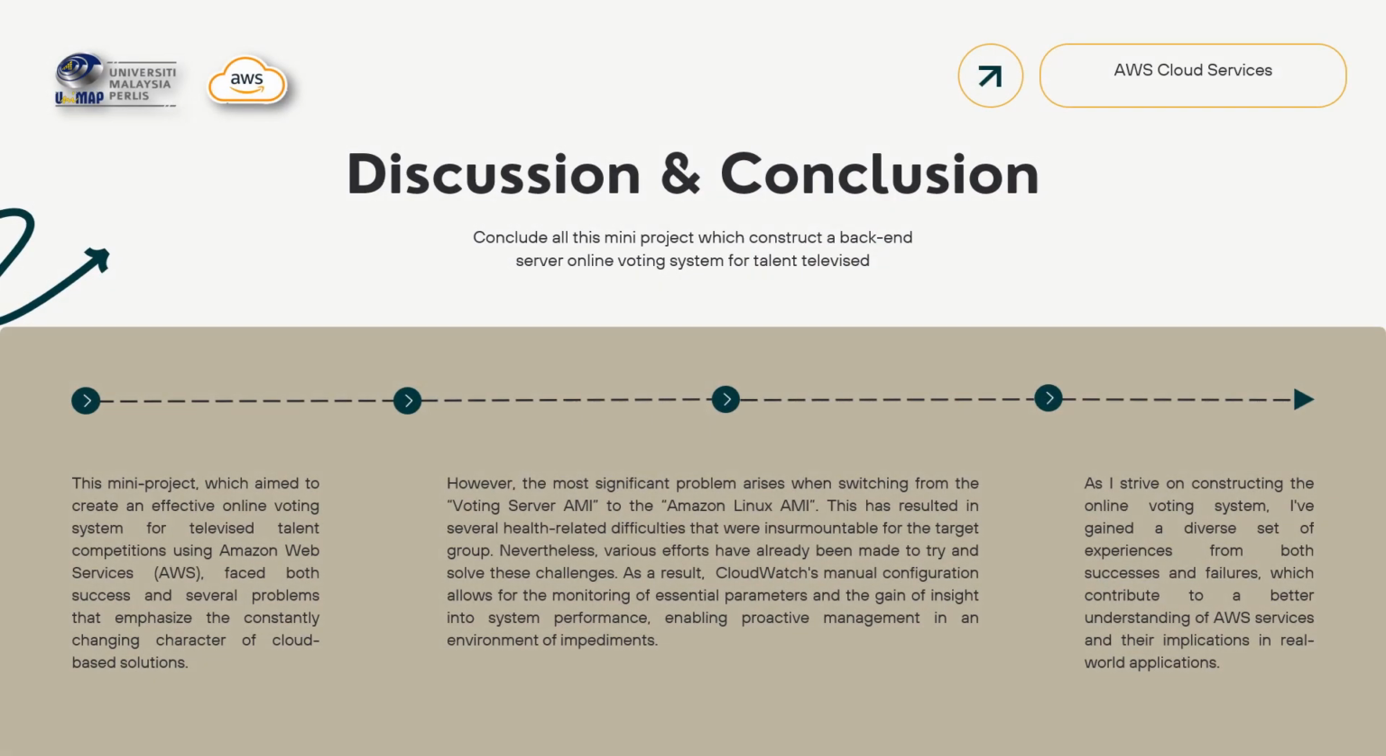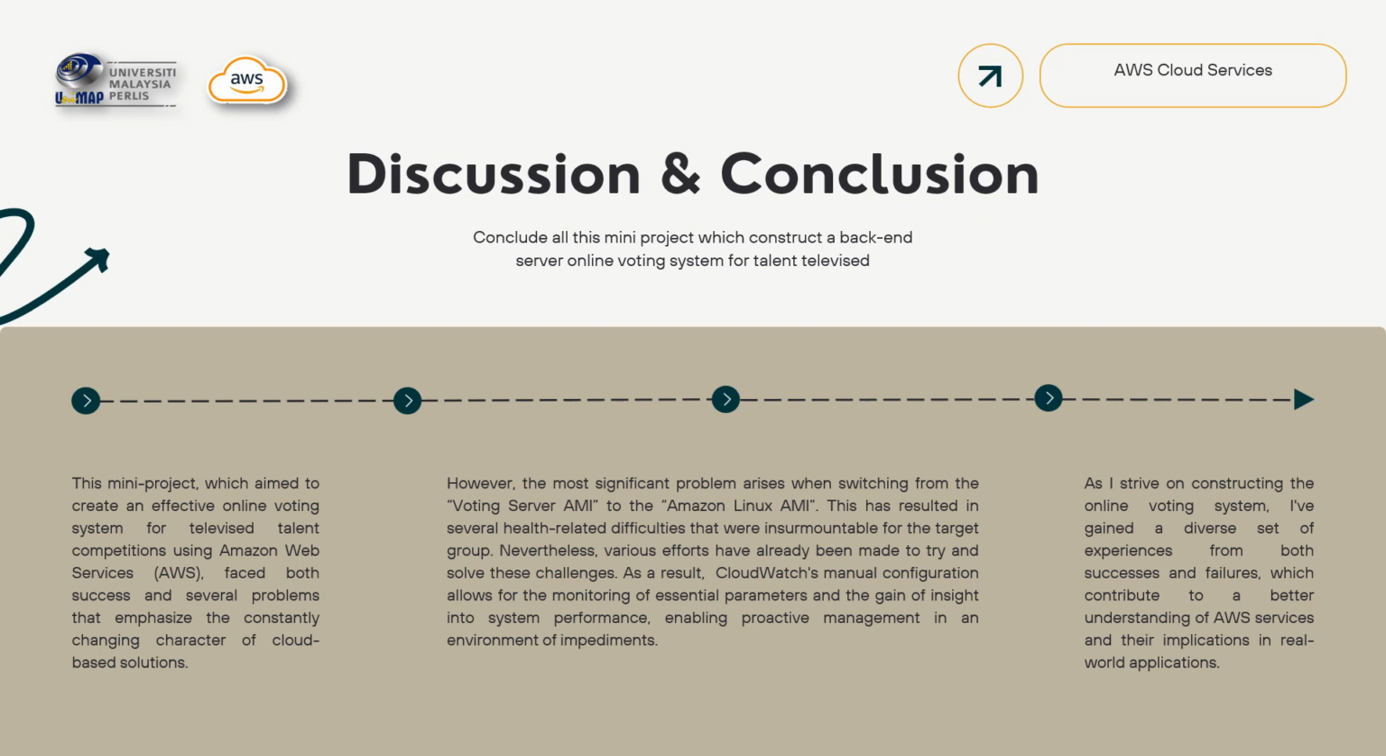Now we go to the discussion and conclusion. This discussion and conclusion concludes this whole mini project, which is to construct the back-end server online voting system for the talent television. This mini project aimed to create an effective online voting system for a television talent competition using Amazon Web Services, AWS.